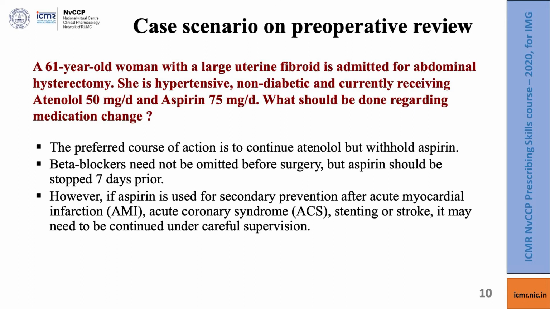Let us come to a second case scenario. This is also on preoperative medication review. A 61-year-old woman with a large uterine fibroid is admitted for abdominal hysterectomy. She is hypertensive but non-diabetic, and she is currently receiving atenolol 50 mg per day and aspirin 75 mg per day. What should we do regarding changes in her medication?